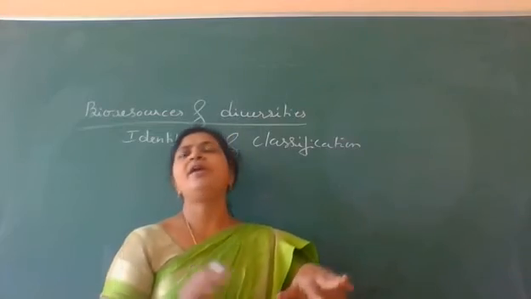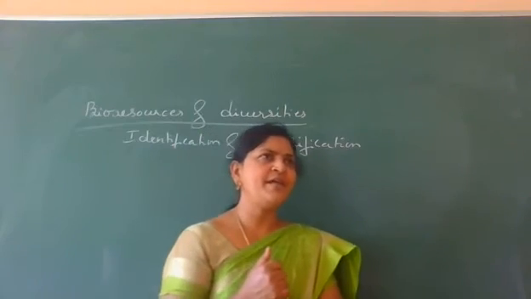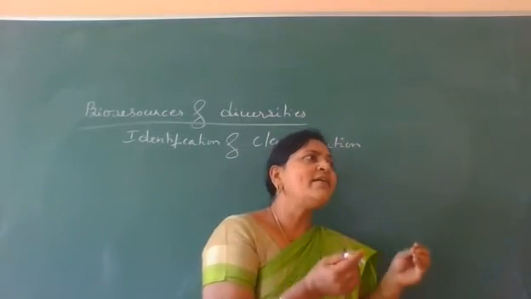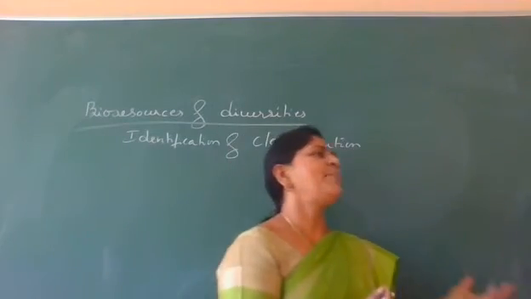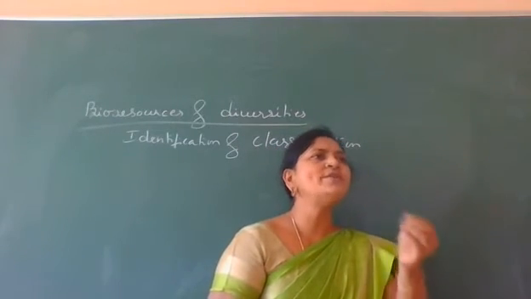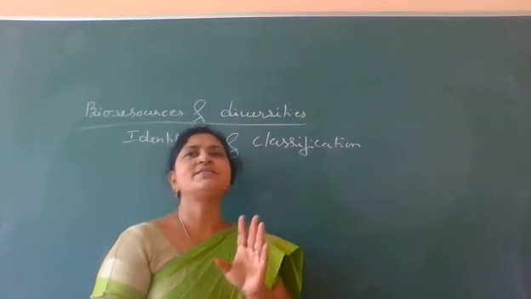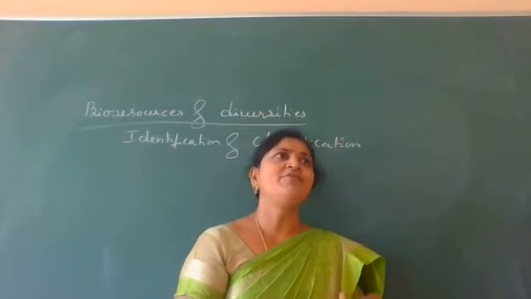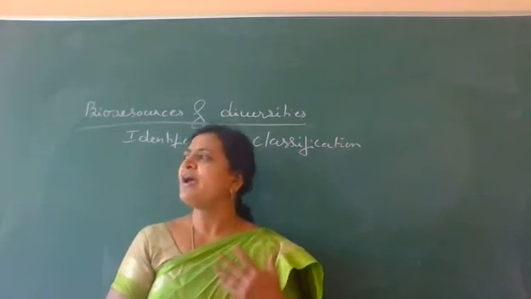Either the laboratory or a natural one, that is called field study, gives the information that clearly gives the characterization that is the first source of studies. So which is the first source of study? That is the laboratory as well as the field studies. By that we get the characterization of the organism, maybe a plant or an animal.